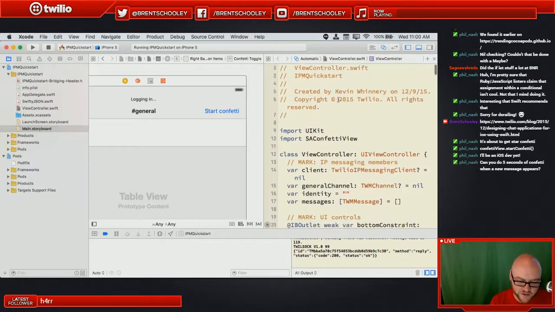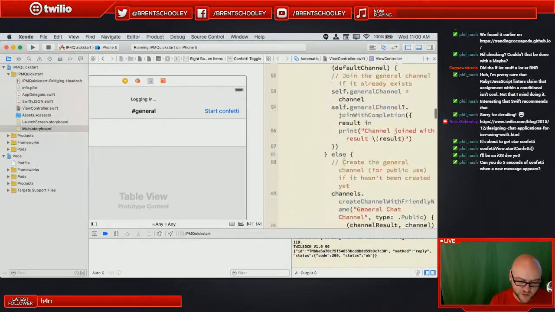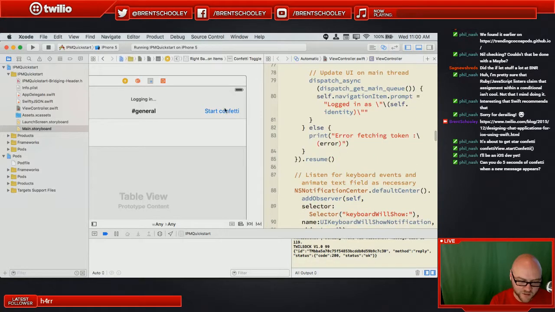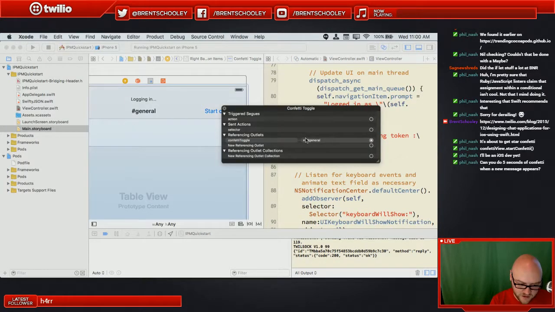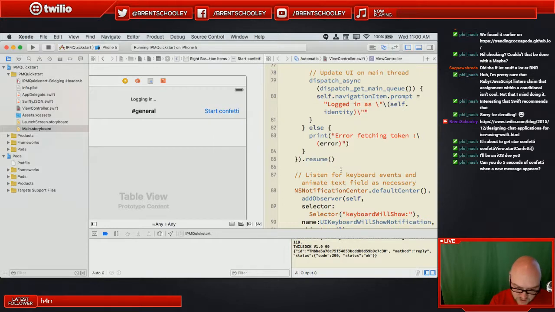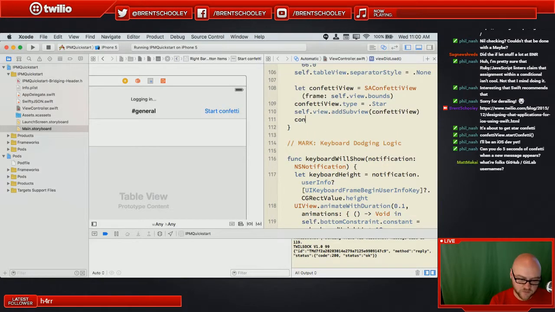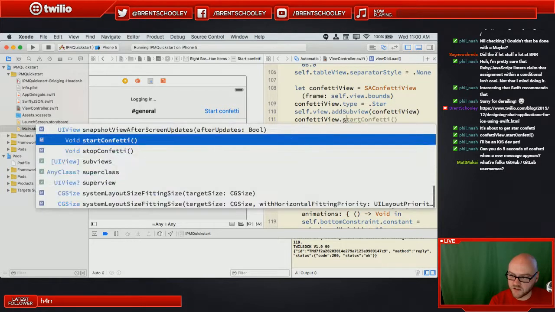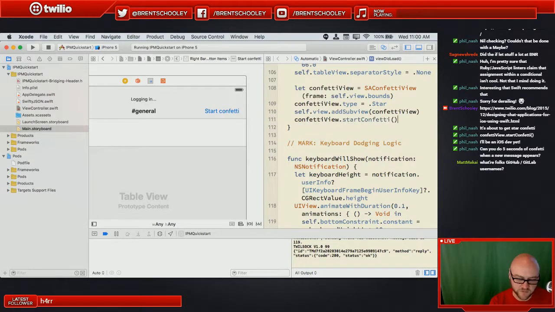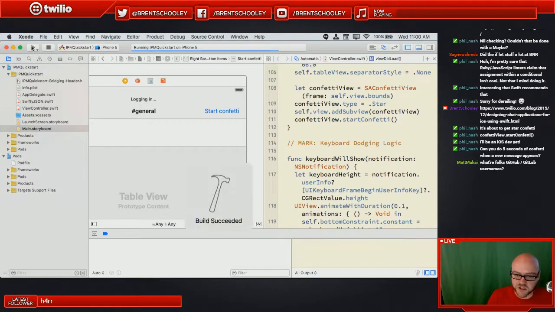Actually, let's just verify it in view did load for now. We'll come back to that button in a minute. I need to get rid of this. Where is my confetti? Okay. confettiView.startConfetti. There we go. Now to the ridiculous portion.